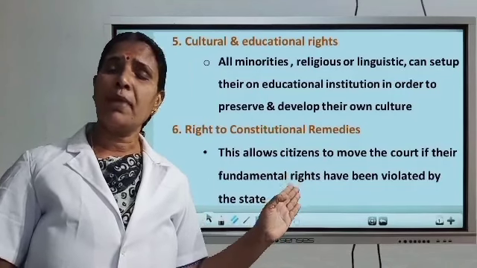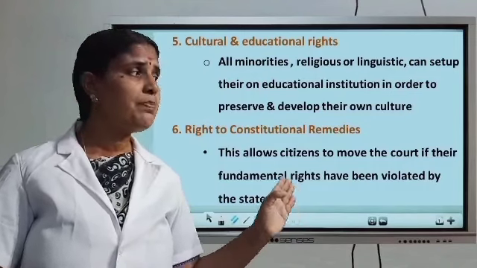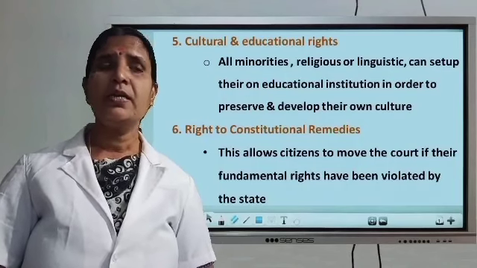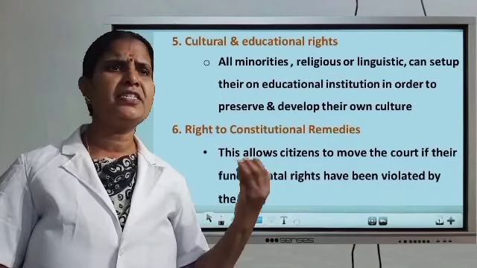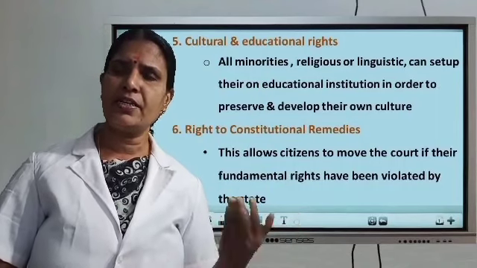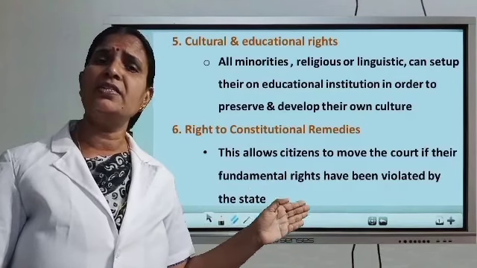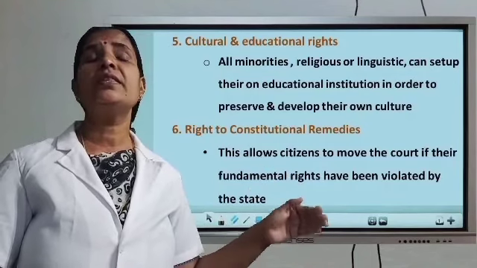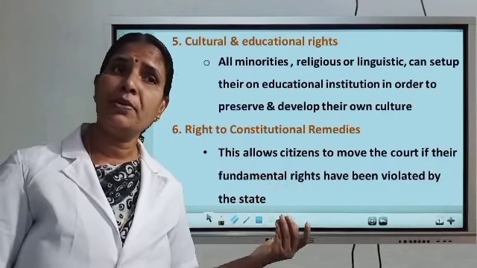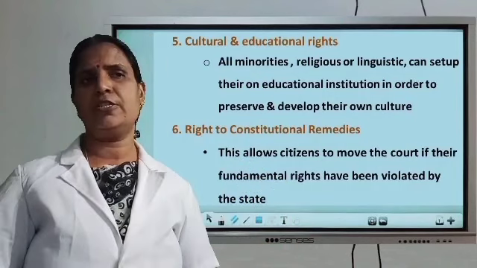All minorities, religious or linguistic, can set up their own educational institutions. For what purpose? To preserve and develop their own culture.